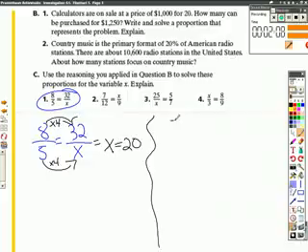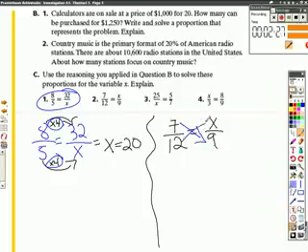Number 2, 7 over 12 equals x over 9. When I look at this problem, I don't see an easy way to go from 12 to 9 or 9 to 12. So therefore, I can't really do it this way where we have the easy scale factor. I could find the scale factor, but it's not as obvious.